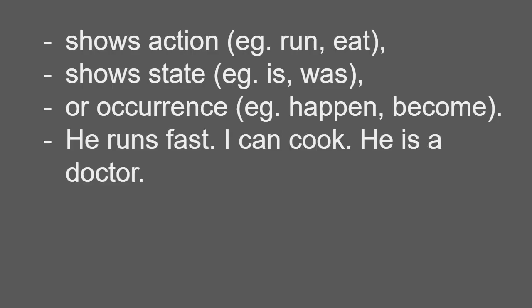Let's see some examples. He runs fast. Here, run is a verb. I can cook. Here, can is a verb. He is a doctor. Here, is is a verb.